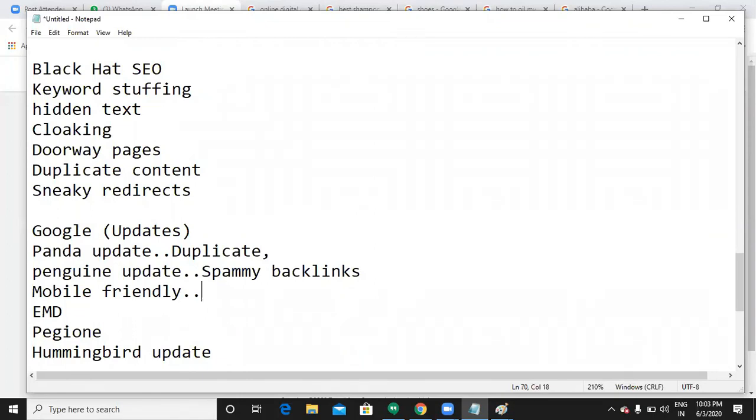So make sure that whatever design you make, it is mobile friendly and responsive for mobile phones as well. Nowadays mobile users are many, more than half of the traffic comes from mobile only. People don't have time to open a desktop and then open Google Chrome and search. They just grab a phone, open Google Chrome and search for anything. That is the reason. Start making your website mobile friendly. You need not do anything with WordPress, because WordPress is automatically mobile friendly. You don't need to do anything.